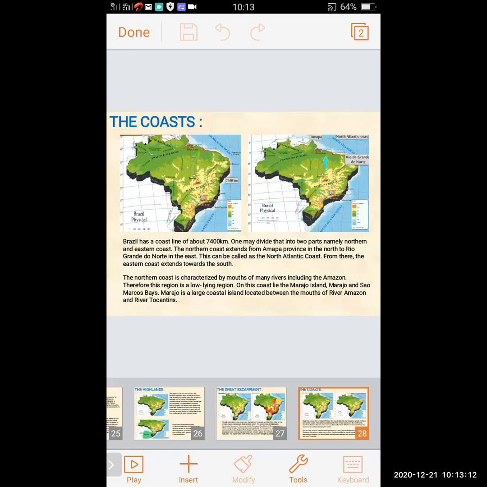On this coast lie Marajo Island and Sao Marcos Bay. Marajo is a large coastal island in Brazil, located between the mouths of the river Amazon and the river Tocantins.